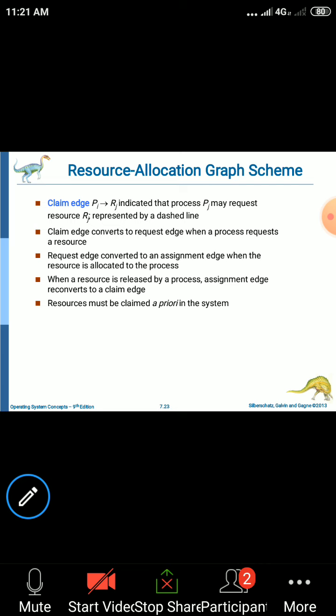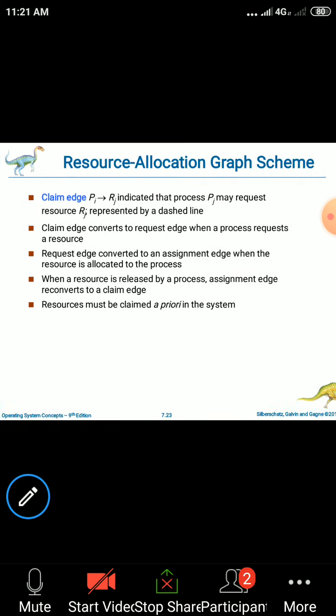Processes are represented by circles, and resources are represented by rectangular boxes, and each instance of the resource is represented as a dot within the rectangular box. There we considered the request edge and the assignment edge, right? A request edge means whenever the process Pi is requesting a resource. An assignment edge means whenever the resource is allocated to a particular process.